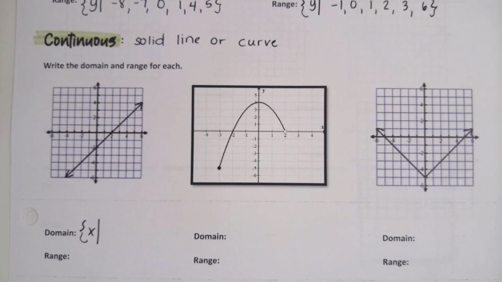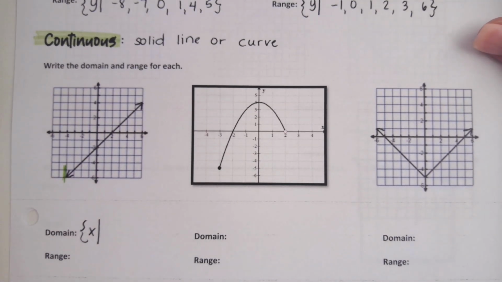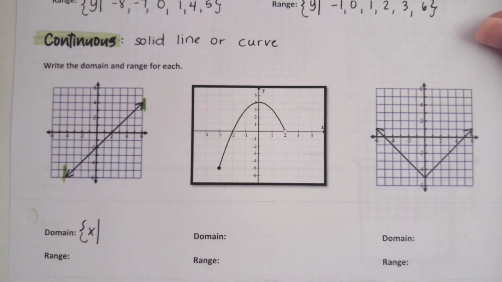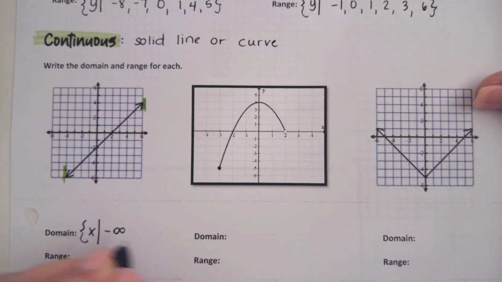And then we're going to do the inequality just like we learned how to do in Algebra 1. So if you remember in Algebra 1, what you did is you looked on the left-hand side of this continuous function first. And you said, what is my smallest x that would be in my domain if that has an arrow going left? -infinity. Good. And on the right-hand side, what is my largest x? +infinity. Good. So I put the smallest one on the left, -infinity, the largest one on the right.